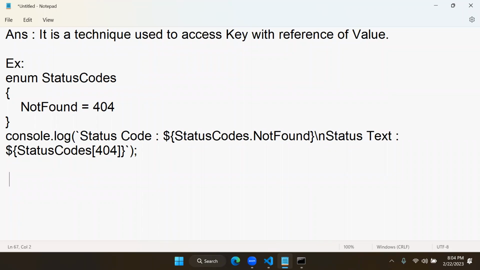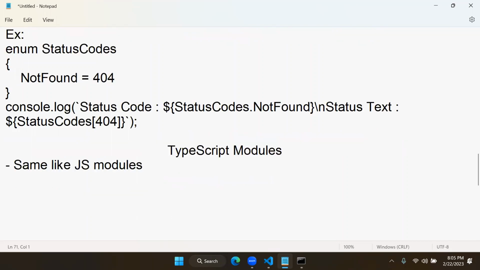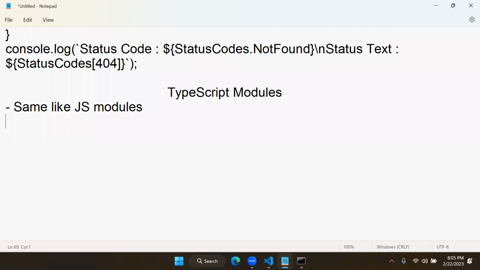To deal with React, these points are enough, because whatever is there, you learned. You know all the concepts about this. Only one other point: modules, which you already learned. Module systems we already discussed. In JavaScript, I told you import, export, default modules. The same concept is here also. That means the TypeScript module system is similar to JavaScript modules. There is no difference here. If you know modules of JavaScript, it is the same here also.